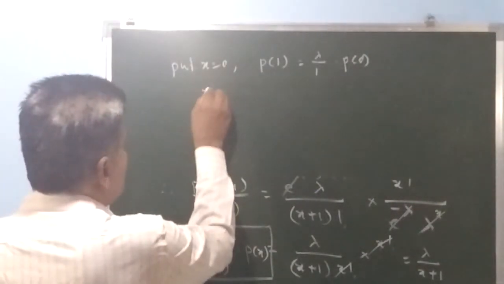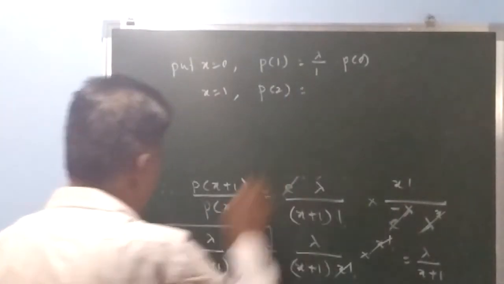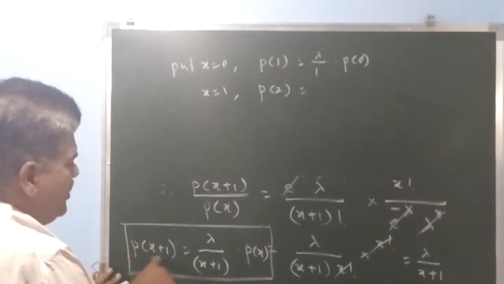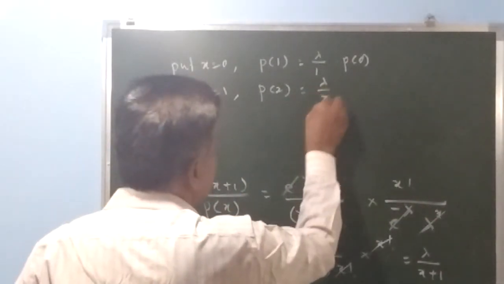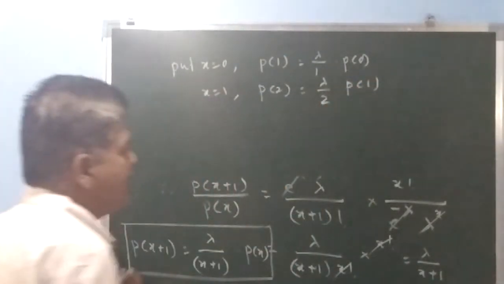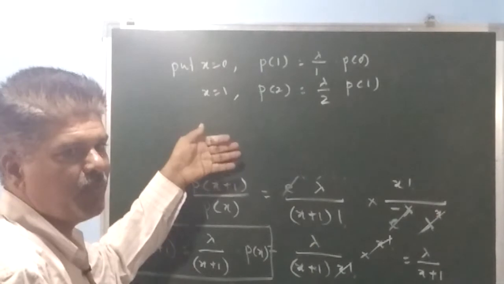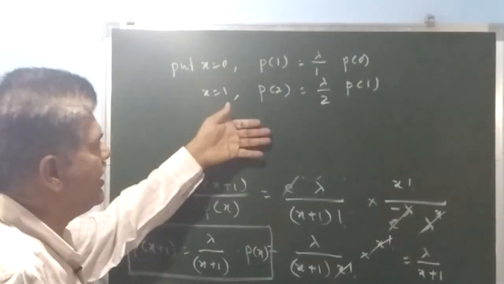If you put x as 1, what happens? This is p2. So put x as 1, and p2 is equal to lambda upon 2 into p1. Similarly, I can obtain all the probabilities of Poisson distribution. So this is the beauty of recurrence relation.